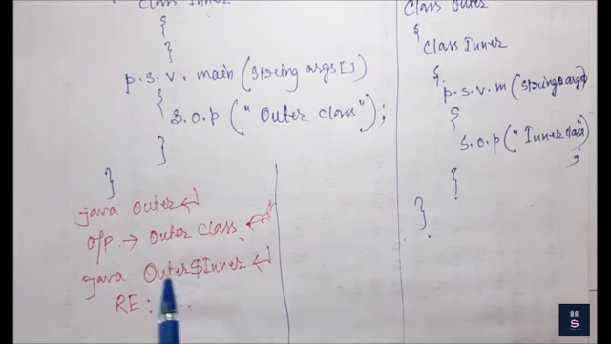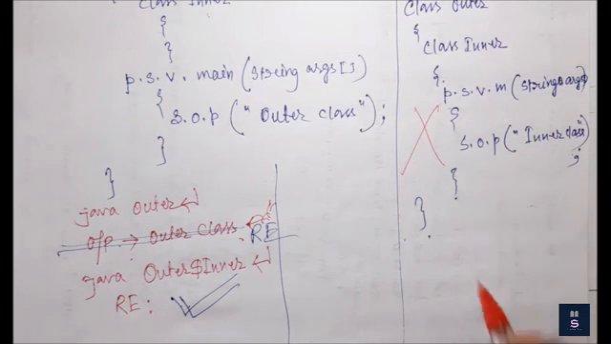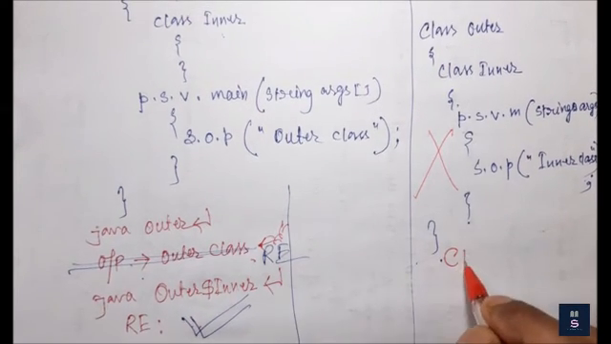Okay. Now what do you think? Since the main method is present within the inner class, do you think that line will be executed and I will get the output inner class, or that part will not be executed because it will give a runtime error? What do you think? Let me think about this. I am telling you that the code will not be executed. Compilation will not be done. So it will show me a compilation error.